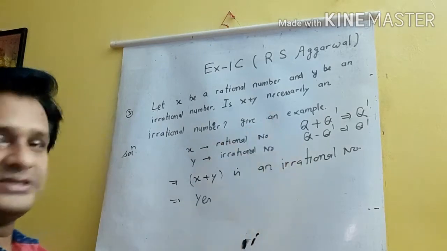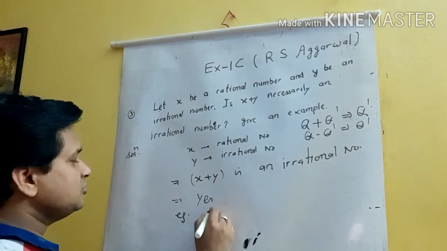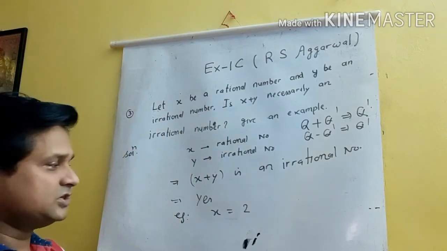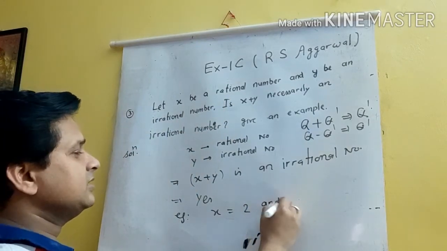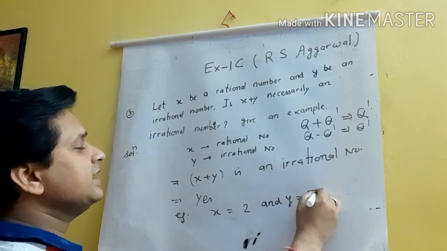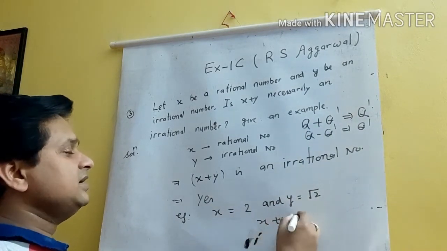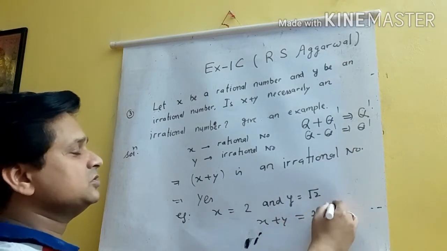Now you have to take one example. Suppose I took x is equal to 2, because x is a rational number, and y is equal to, I can take any irrational number. So it implies x plus y will be 2 plus root 2.